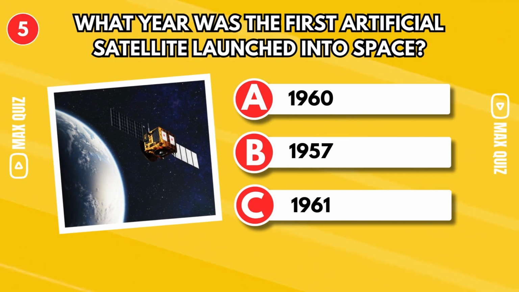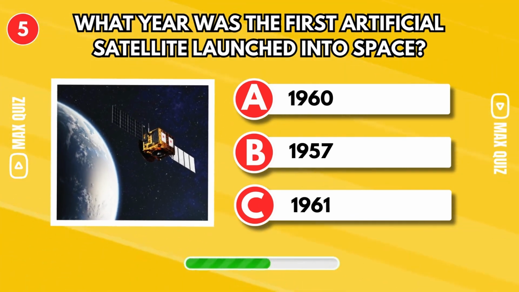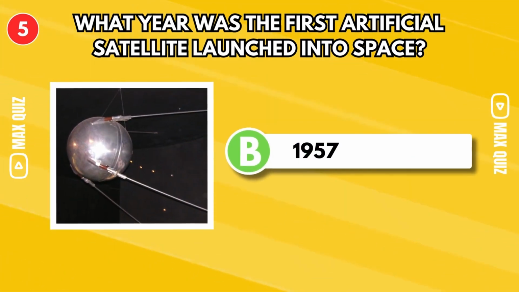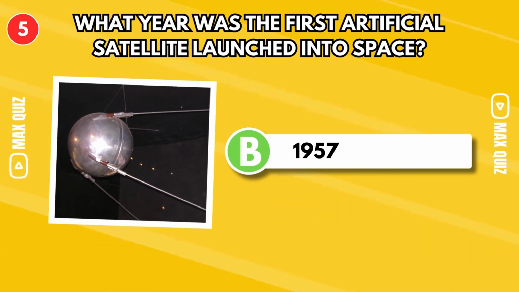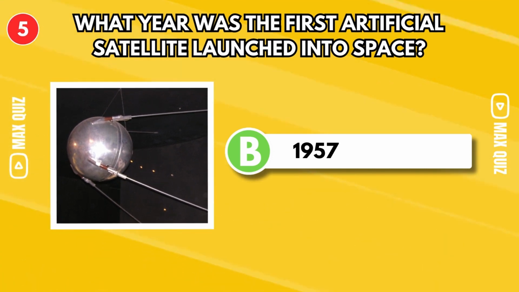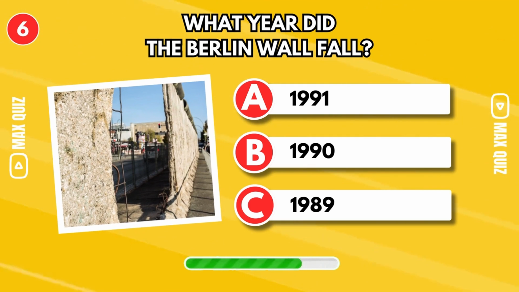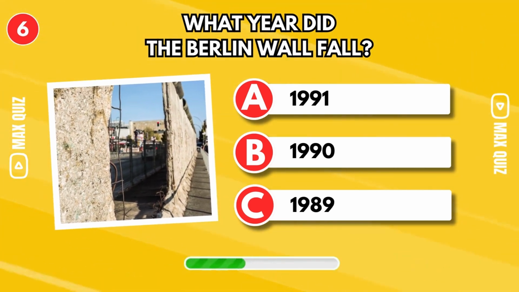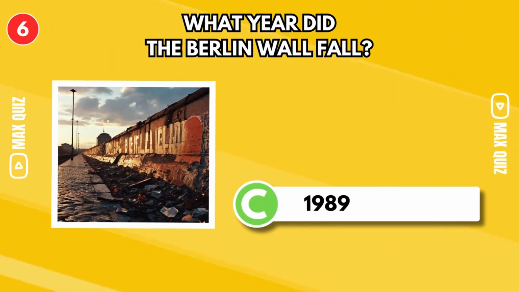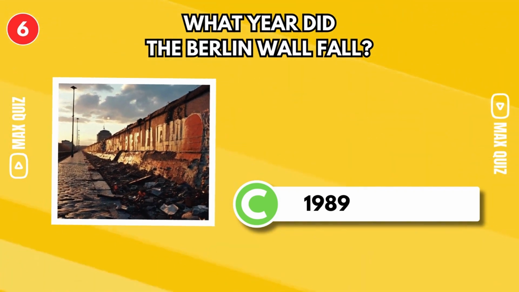In what year was the first artificial satellite launched into space? 1957. The first artificial satellite in space was Sputnik 1, launched by the Soviet Union on October 4, 1957. What year did the Berlin Wall fall? It was in 1989. The fall of the Berlin Wall occurred on the night of November 9 to 10, 1989.